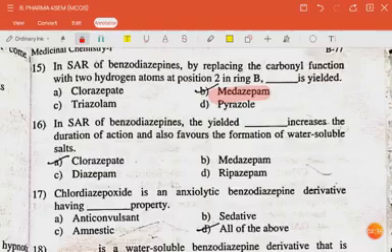Midazepam. The next question is in SAR of benzodiazepines, the yielded dash increases the duration of action and also favors the formation of water soluble salts. The answer is clorazepate. The next question is chlordiazepoxide is an anxiolytic benzodiazepine derivative having dash property which is anticonvulsant, amnestic, sedative. So all of the above.